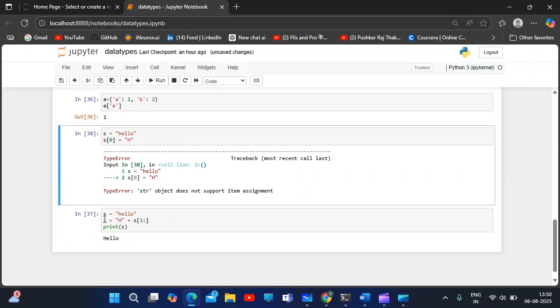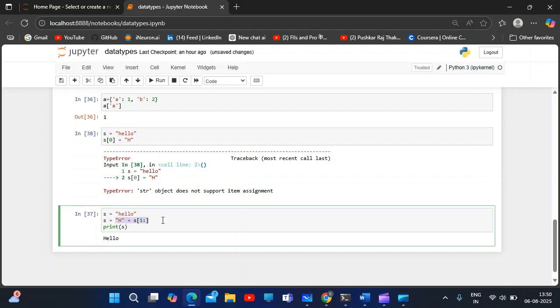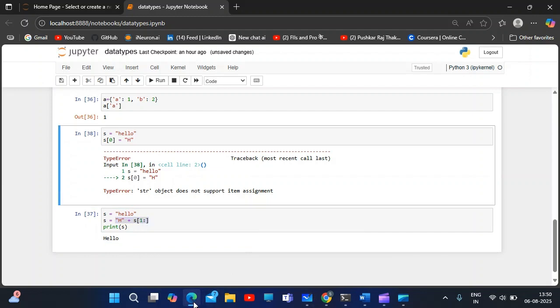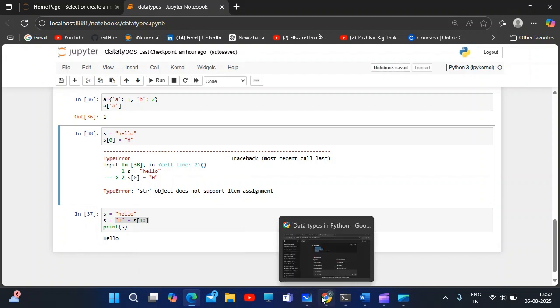So over here I can modify it. If I want this h to be capital, rather than assigning it by using the index, which is not possible in a string, I can modify this h, and concatenate will also be allowed in a string. So assignment is not possible, so string is immutable.